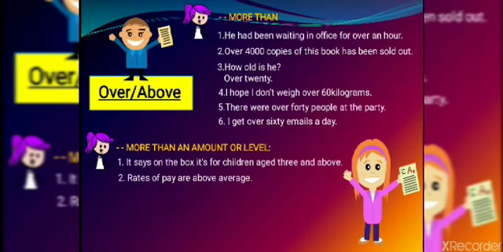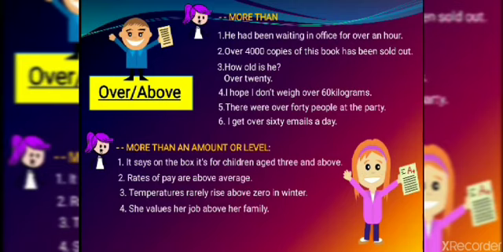When it is about level, what will we use? We will use above. Next, temperature rarely rises above 0 in winter. Whenever you want to indicate 0 degrees Celsius, or anything regarding that sense, you will use above. Next, she values her job above her family, not over her family. That means for her, job is more important than family.